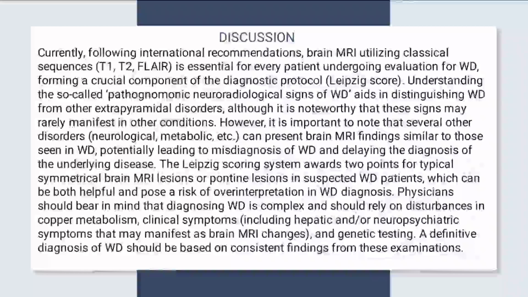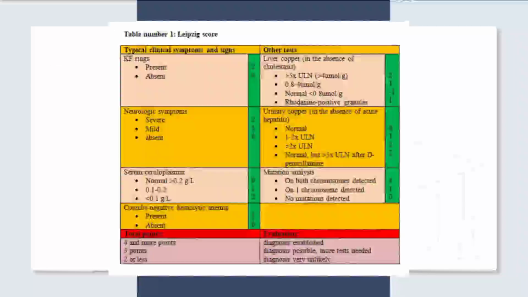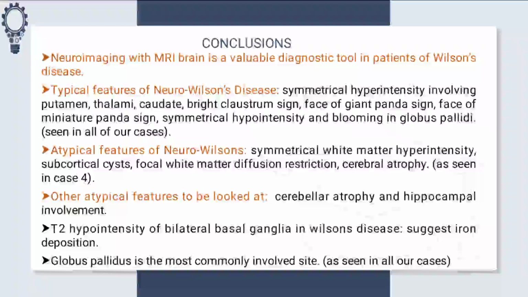Currently, following international recommendations, brain MRI utilizing classical sequences, T1, T2, and FLAIR, is essential for every patient undergoing evaluation for Wilson disease, forming a crucial component of the diagnostic protocol, that is the Leipzig score. So this is the Leipzig score. We conclude that neuroimaging with MR brain is a valuable diagnostic tool in patients with Wilson disease.